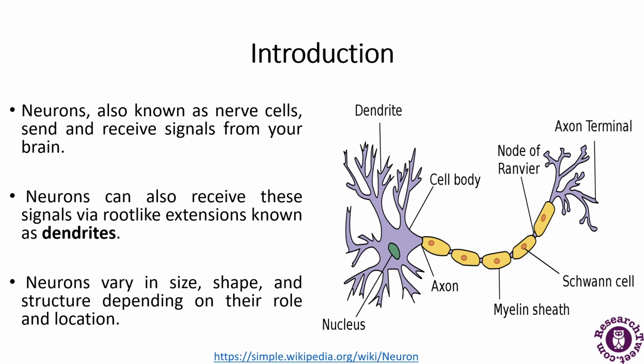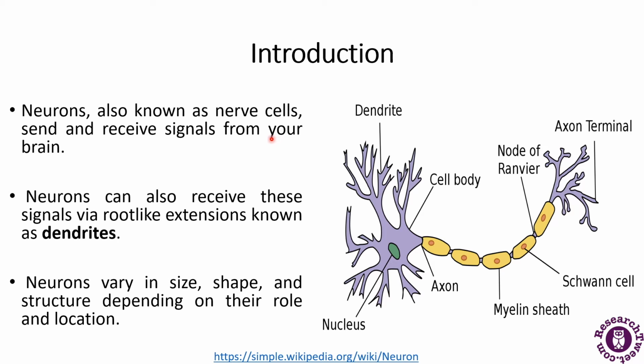Neurons, they are the building blocks of the nervous system. What is their function? Their function is to receive and transmit the signals to different parts of the body. So they are carried in both the physical as well as the electrical forms. Now, the introduction. Neurons are also known as the nerve cells.